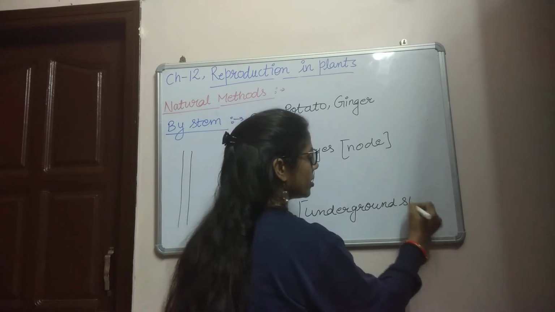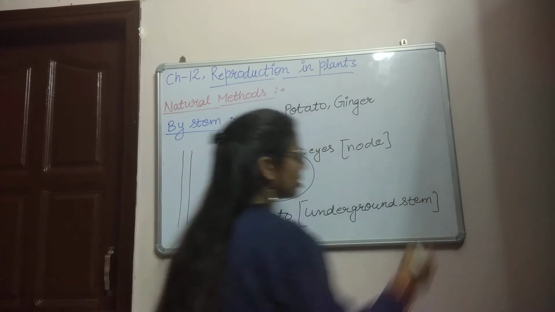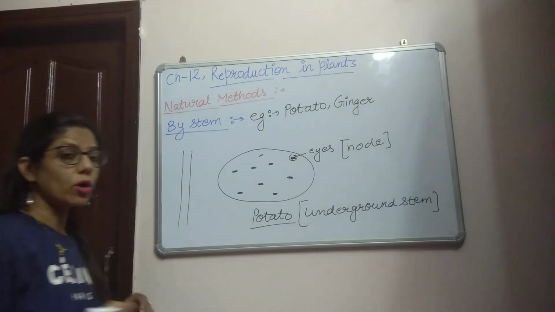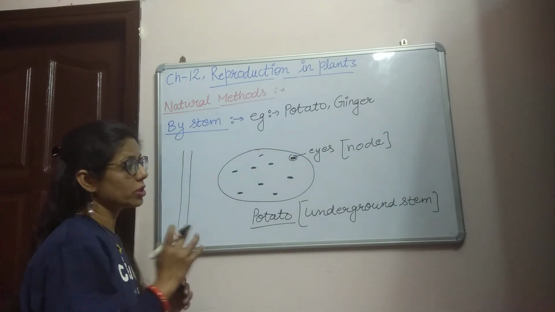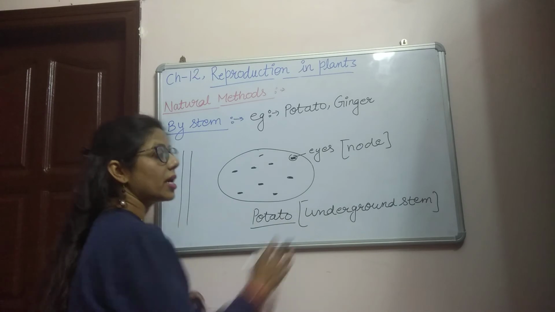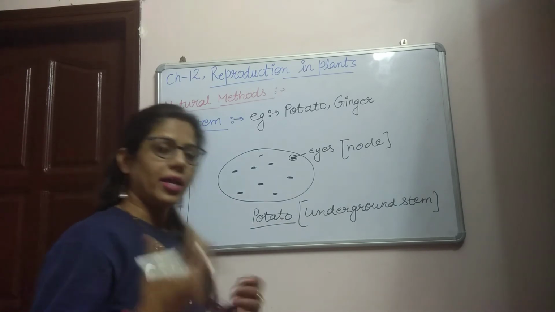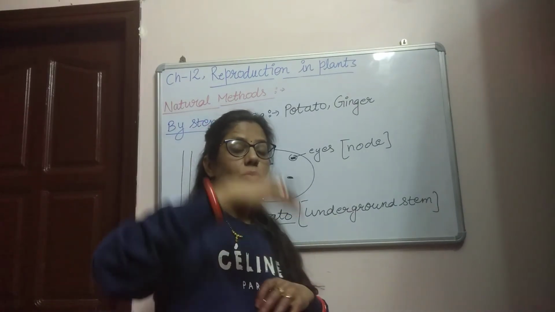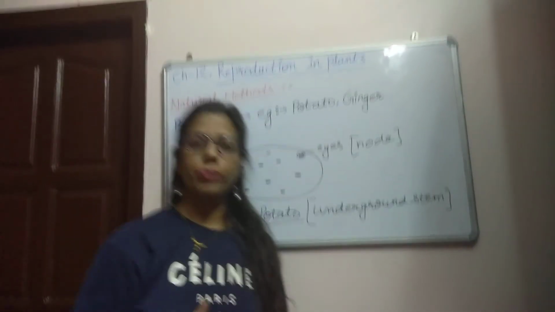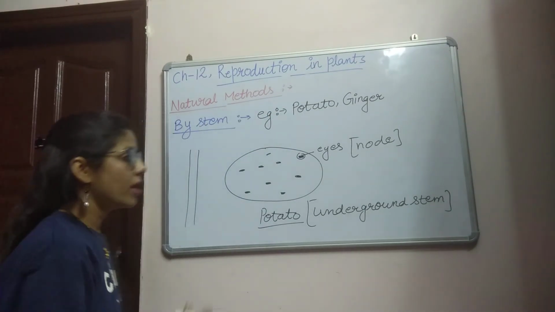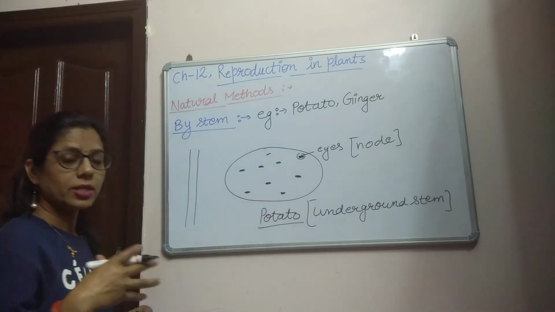It's an underground stem and it's swollen because it contains stored food. That's why it is swollen, फूला हुआ होता है, because इसमें food store होता है, and it's the underground stem. Generally they are aerial stems, because they are above the ground. But this is the underground stem. It means it is below the ground. It means it is present in the soil, and it is swollen because it contains stored food.